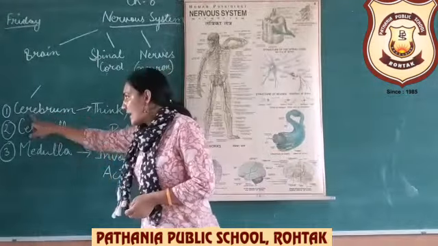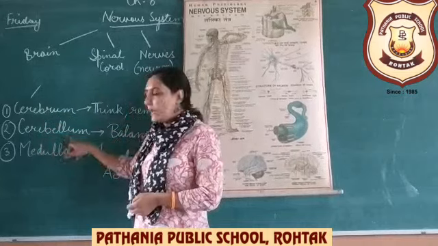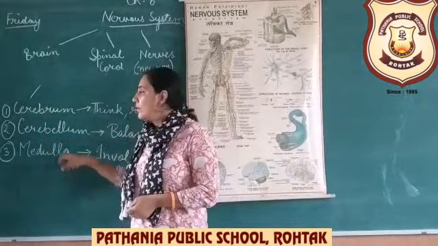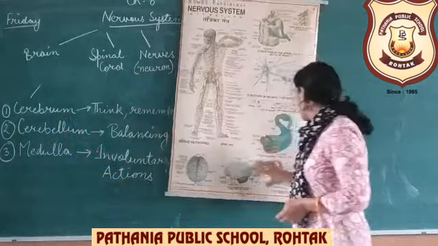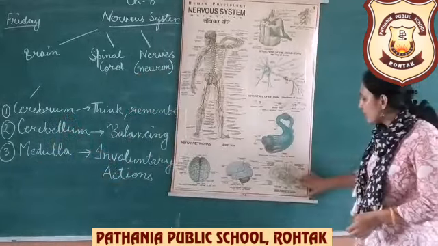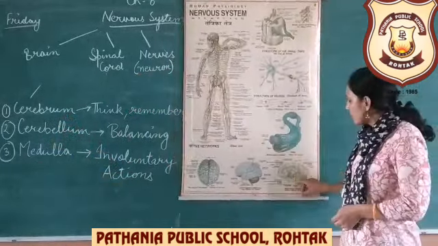First is the cerebrum, second is the cerebellum and third is the medulla. What are these? Cerebrum. The cerebrum is the uppermost part of the brain, as you can see in the diagram. The uppermost part of the brain is called the cerebrum and it mainly helps in reasoning, thinking and remembering things.